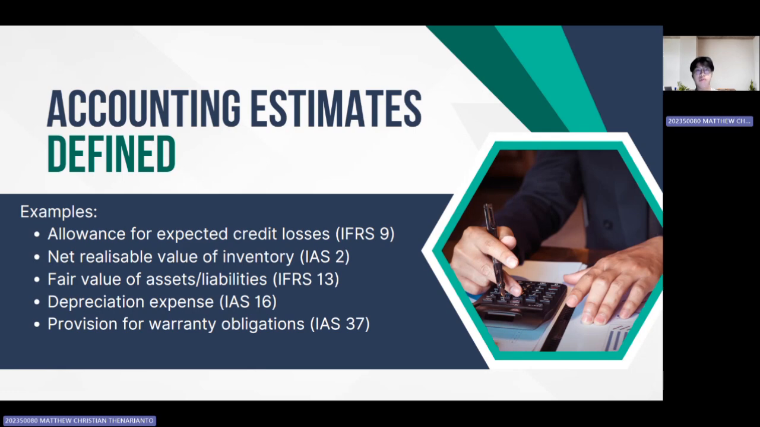As explained in paragraph 32A, the development of this estimate is a formal process involving measurement techniques and inputs, which relies on management's judgments and assumptions, which must be based on the latest available reliable information. Examples are allowance for expected credit losses, net realizable value of inventory, fair value of assets or liabilities, depreciation expense, and provisions for warranty obligations.